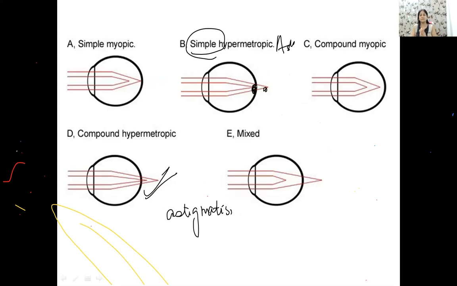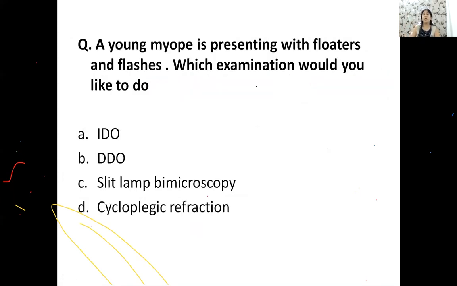If you have a simple hypermetropic astigmatism, one should be focusing at retina, one beyond. Am I clear, friends? Please let me know if this picture is clear to you. सबको समझ में आता है? ये पूछ सकते हैं बच्चे कि ये क्या है. ठीक है, it's very simple. Try, because last year you had a question from your Sturm's conoid. So this type of astigmatism questions can be there in your exam.